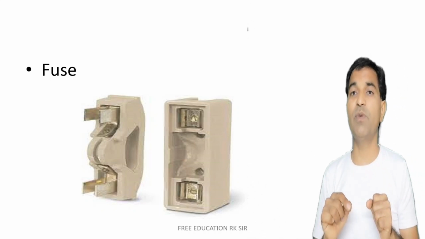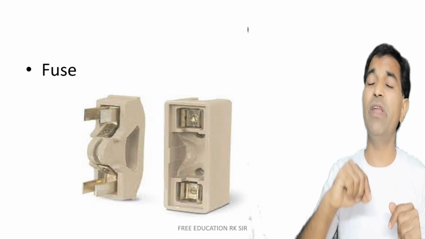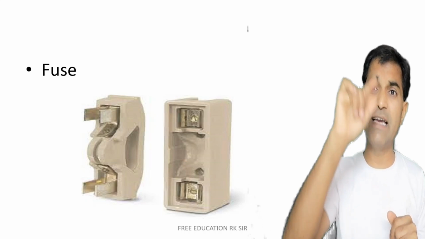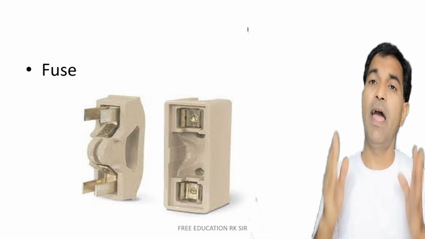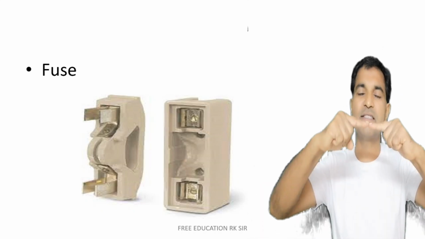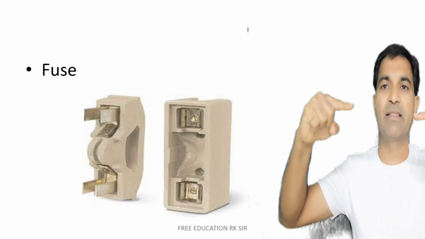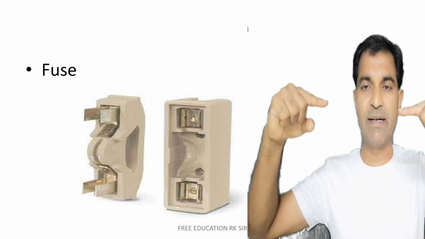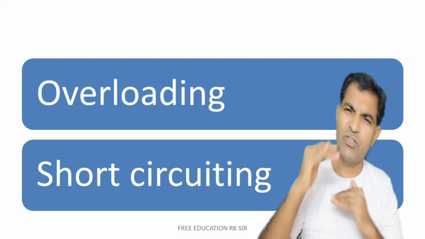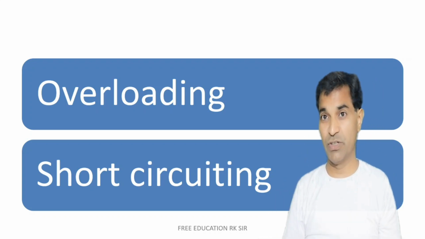So that in case of emergency, in case of short circuiting, a very high amount of current will be passing. Due to this high amount of current, I square R T heating will be there, and due to this heating, the fuse wire will melt away, and thus the current will break, the circuit will break down. Okay, now let us talk about overloading and short circuiting. These two terms are often misunderstood or confused.